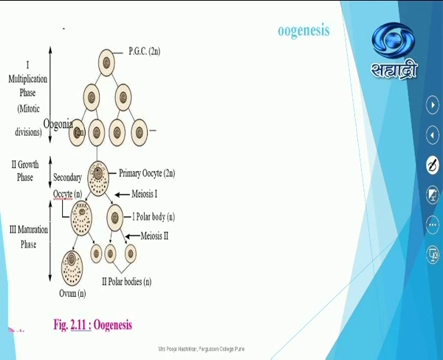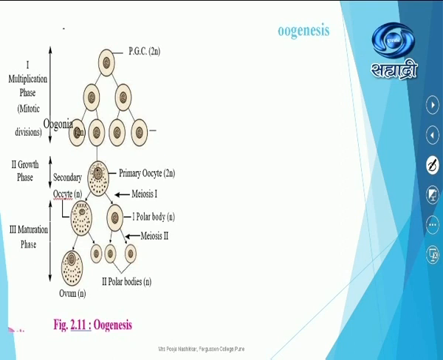Now whatever primordial germ cell will undergo two successive mitotic divisions so as to form oogonia. We already have studied the process of oogenesis in human females starts before the birth of that female baby only. Now whatever this oogonium, every month only a single oogonium will undergo further process, not all the oogonia. And that's to the reproductive age. In case of female, it is from puberty till menopause.